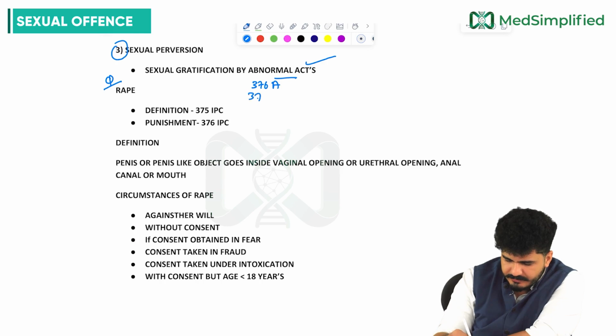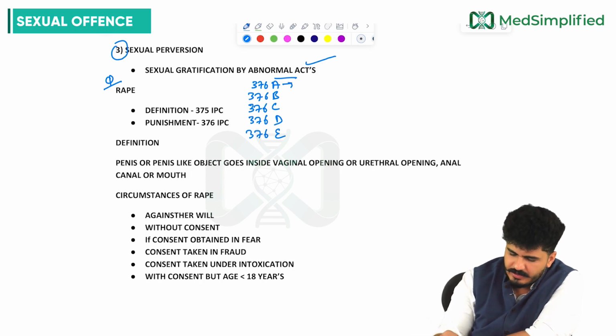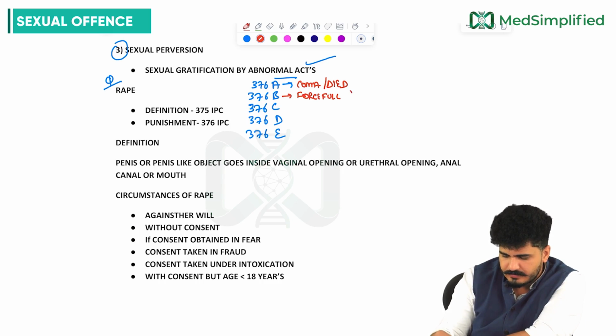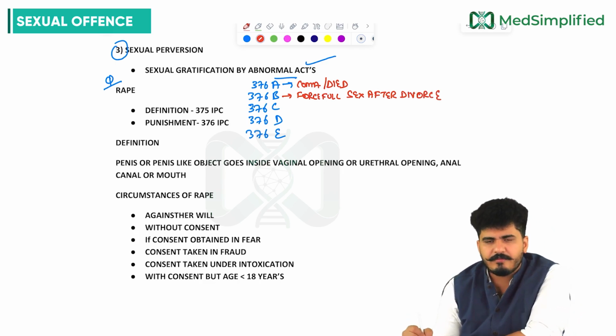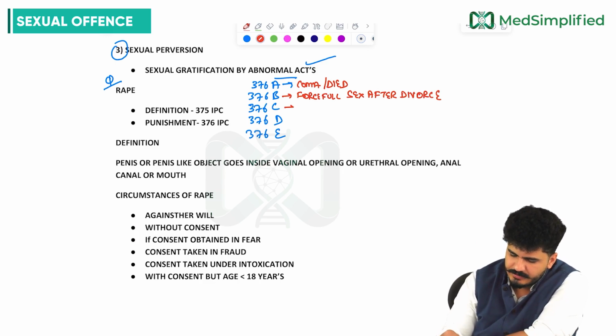376A, 376B, 376C, 376D, 376E. A for away, she went away, she might be in coma or she died. B is forceful sex after divorce. C is custodial rape.